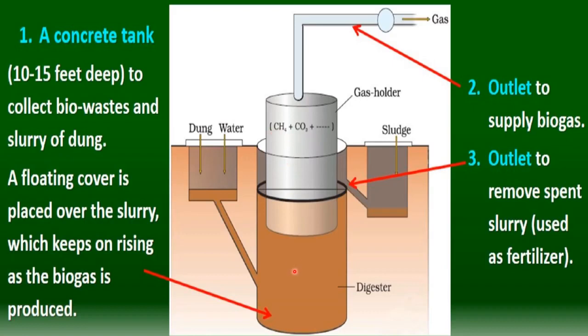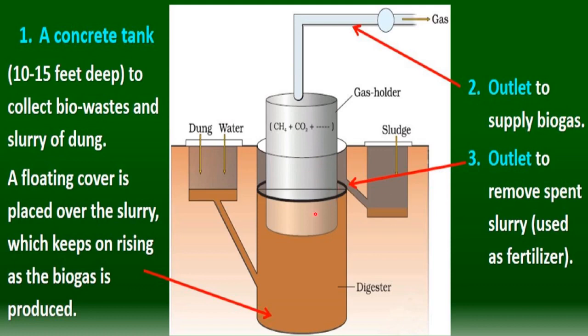When biogas is produced here, this is the outlet pipe for the removal of biogas, to supply that biogas into the kitchen or for other use. So this is called the outlet to supply biogas.